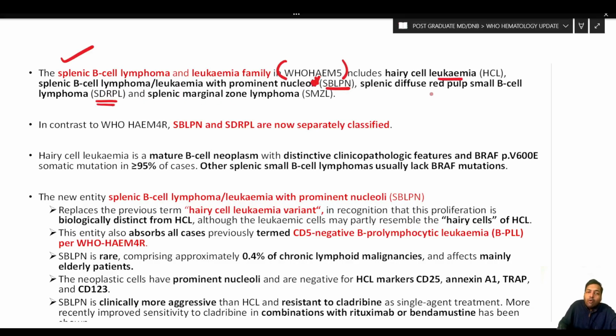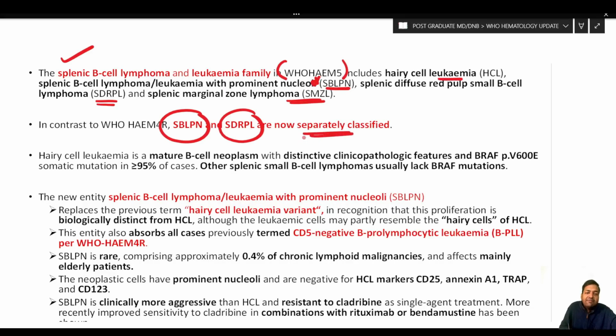Now this entity was there before, but under the unclassifiable heading, and now it is a well-defined, classifiable, separate entity. And we have splenic marginal zone lymphoma. In contrast to the 4th edition, the splenic B cell lymphoma leukemia with prominent nucleoli as well as the splenic diffuse red pulp small B cell lymphoma are now separately classified.